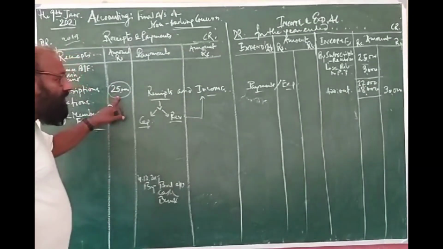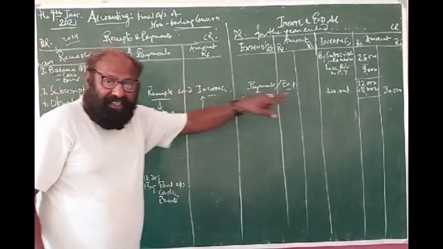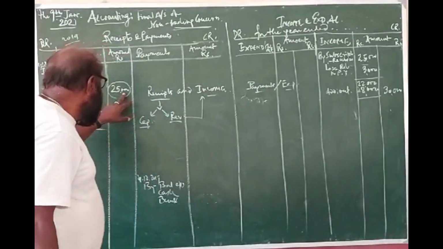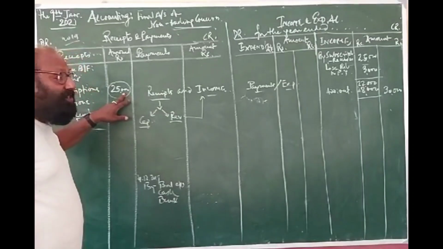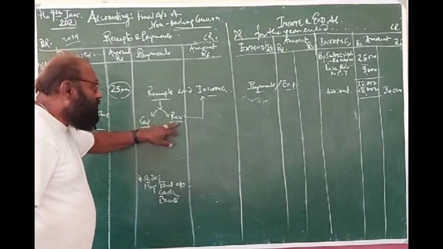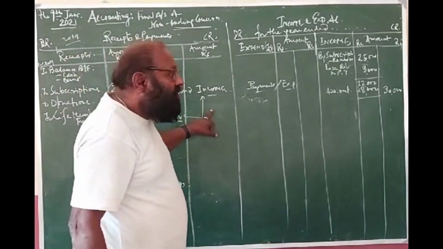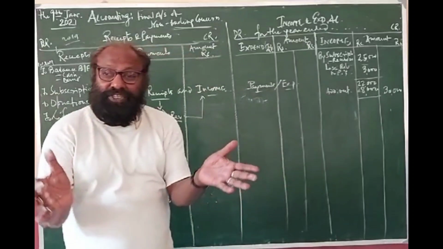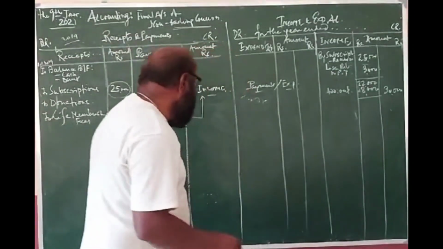But what is the income? The income is 30,000. Why? Just consider it. This is the difference. You have received the total subscription this year, so it is the receipt. And it is a revenue receipt, but it is not the income. Why not? Because out of that, only the receipt which is related to a particular period.